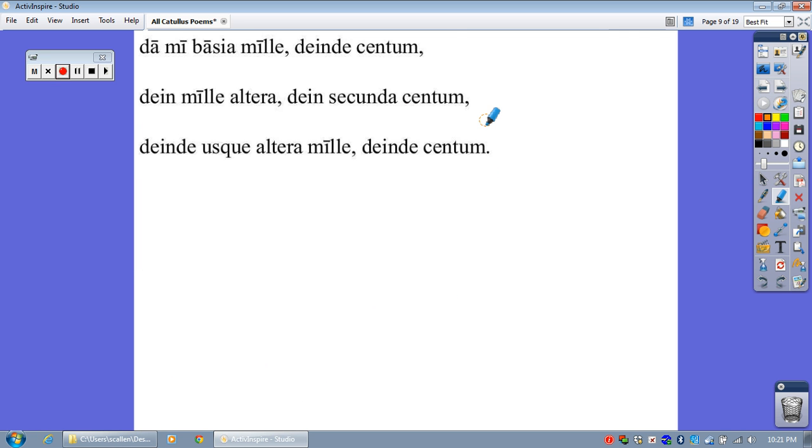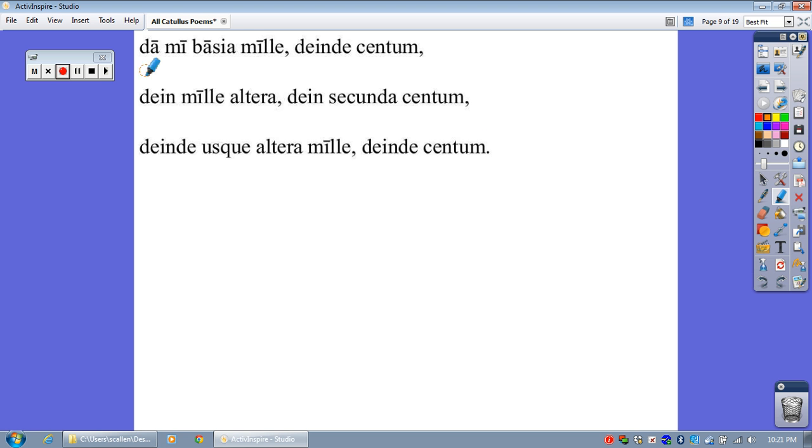Da mi basia mille, dende centum, den mille altera, den secunda centum, dende usqua altera mille, dende centum. Da mi basia mille, dende centum, den mille altera, den secunda centum, dende usque altera mille, dende centum.